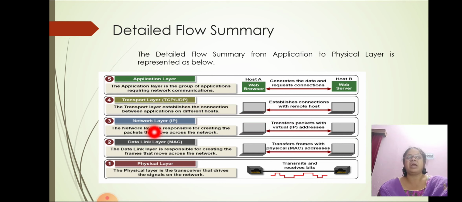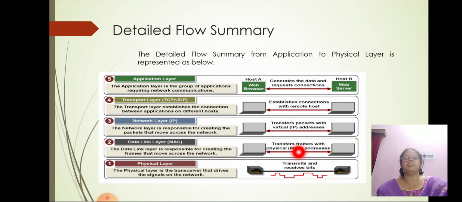Network layer, IP. The network layer is responsible for creating the packets that move across the network. These two nodes transfer packets via virtual IP address. And then data link layer, which is responsible for creating the frames that move across the network.